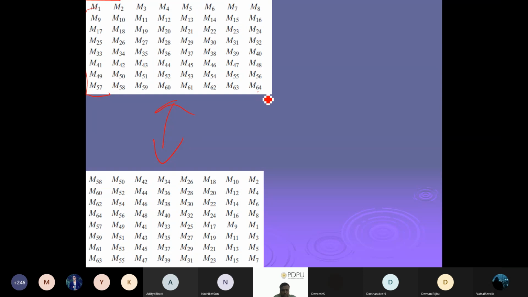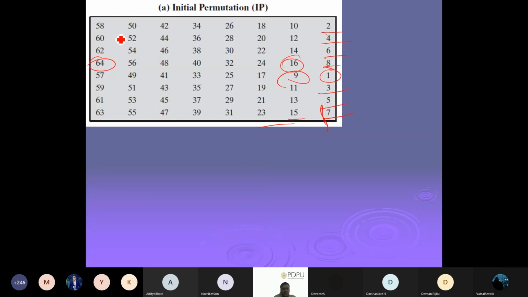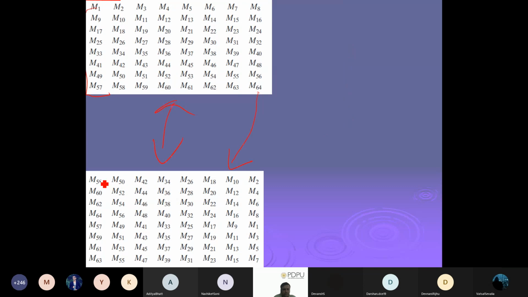Then I will try to arrange it in this order. You can see, go back. So this is my 58. Now this is the 58th bit. This is my original plain text, a plain text block of 64 bits. Whatever my 64-bit message is, I will try to write it.